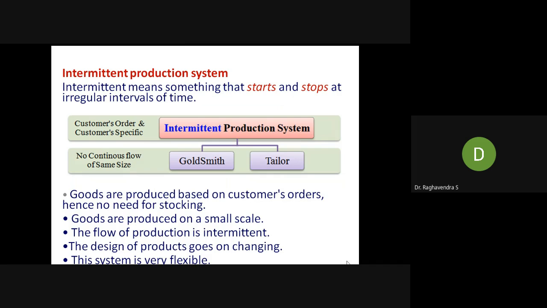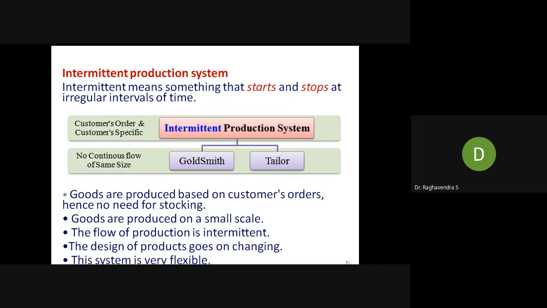The continuous production system is different. Once the production starts, till the end of the product, there will be no stoppage and no extra time taken by the process system. Everything goes in a line. The process will flow, and finally you get the desired output as per the planning and scheduling. There will be no disturbance in continuous, whereas in intermittent there will be disturbances.